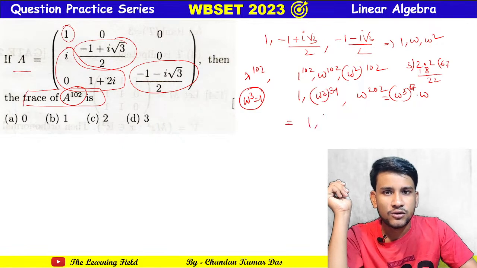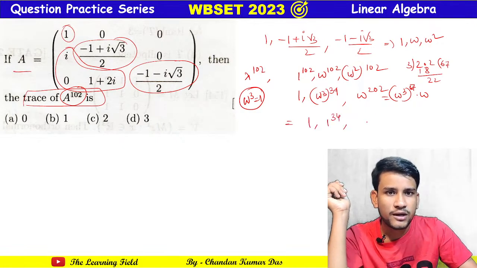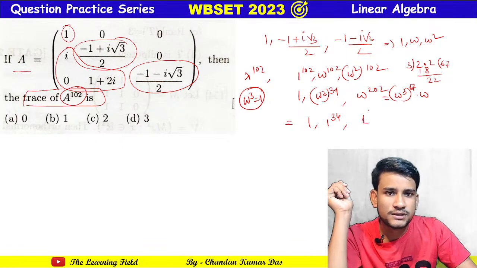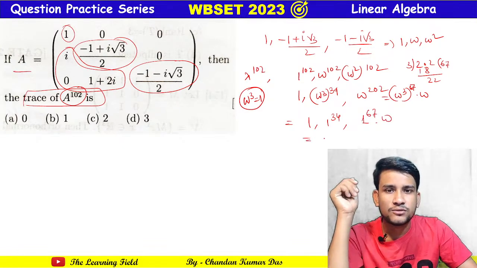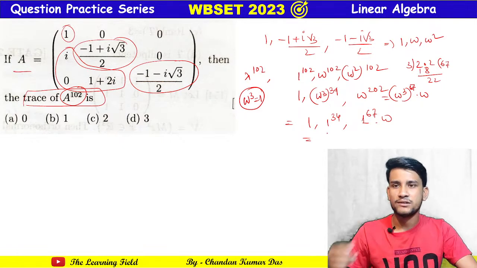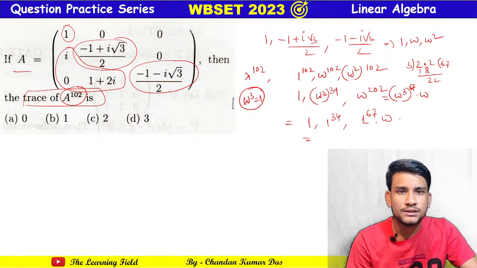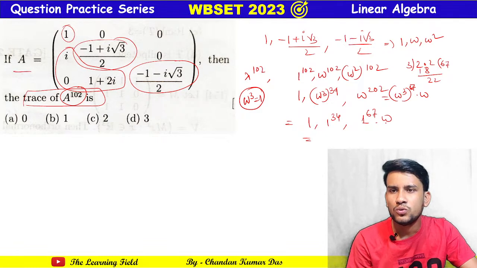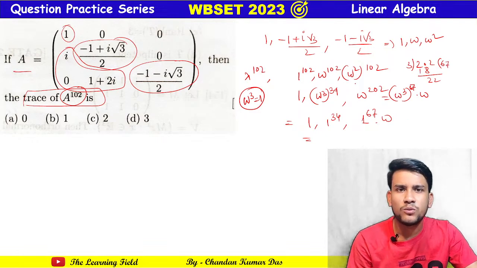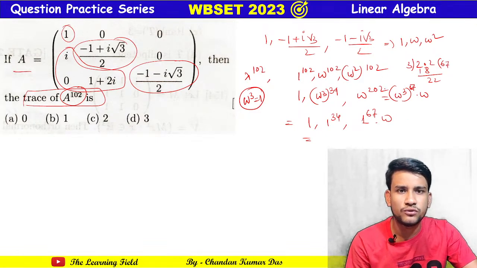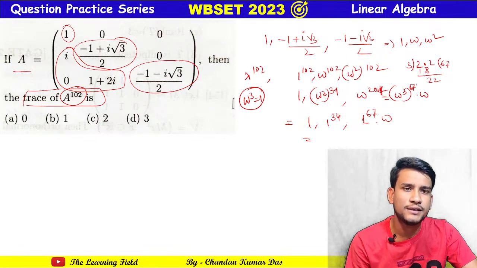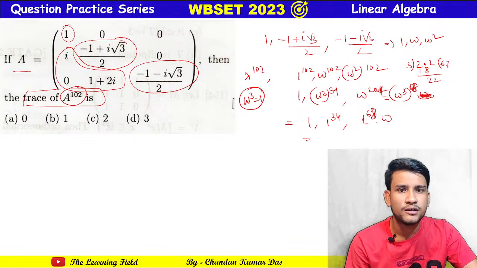So this is 1 to the power 34, which is 1. And omega square to the power 102 is omega to the power 204, and 204 is 3 times 68, so this is omega cube to the power 68, which is 1 to the power 68.